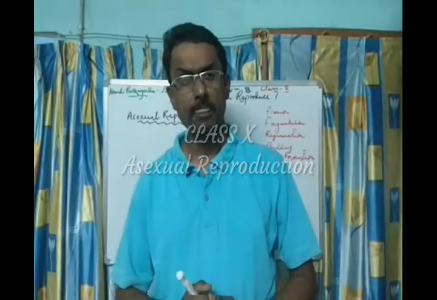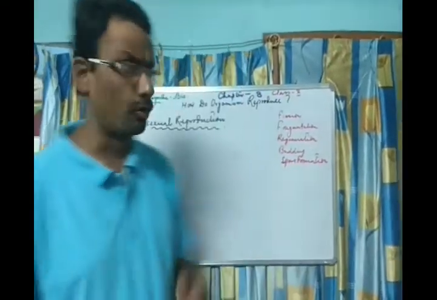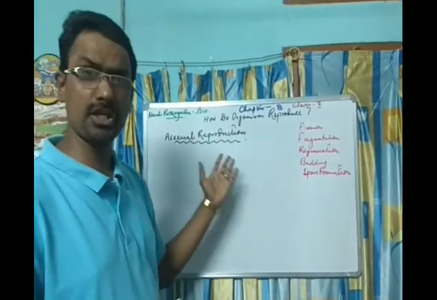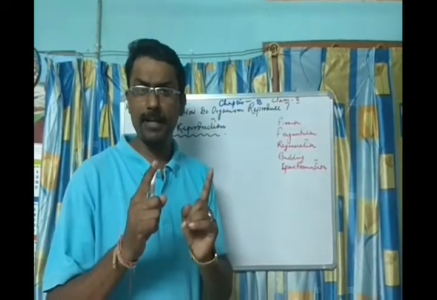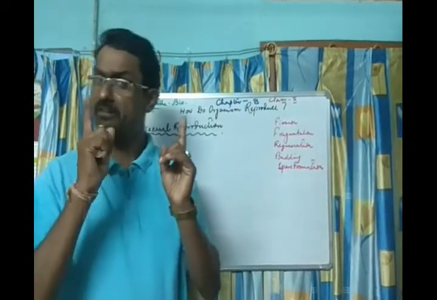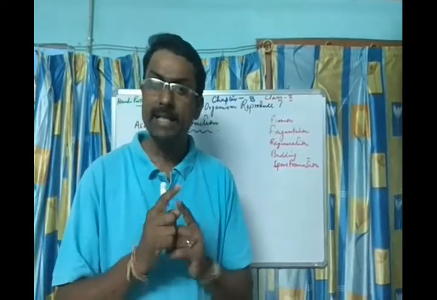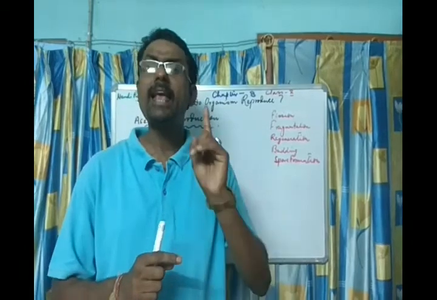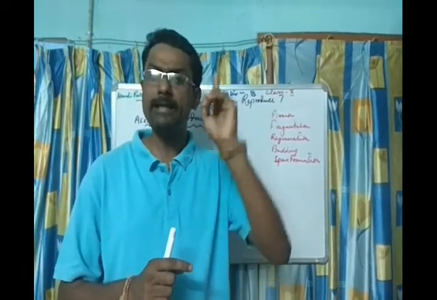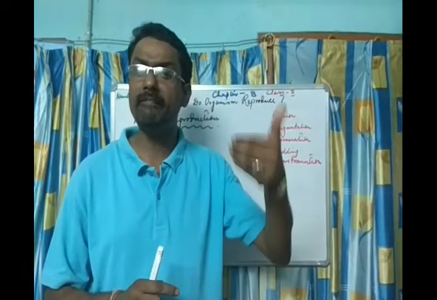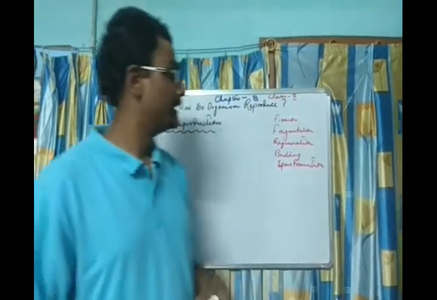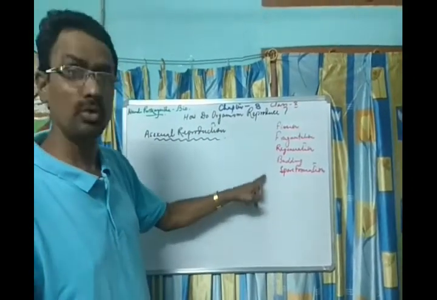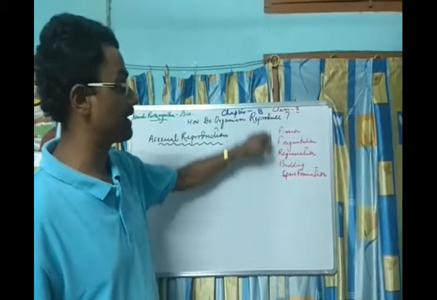Now let's move to asexual reproduction, a part of reproduction. In asexual reproduction, only one parent is needed. That means a single parent is capable of giving rise to an organism. So these are the things we need to discuss in asexual reproduction.